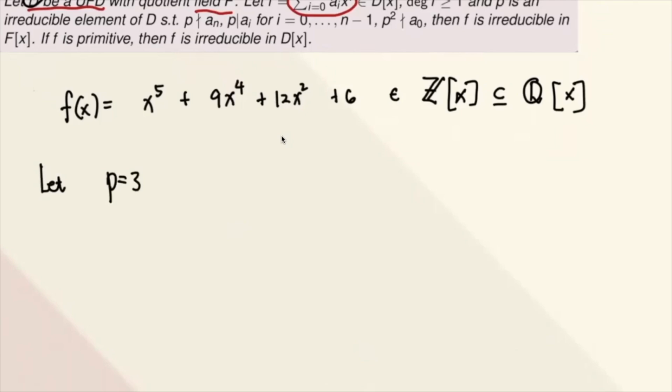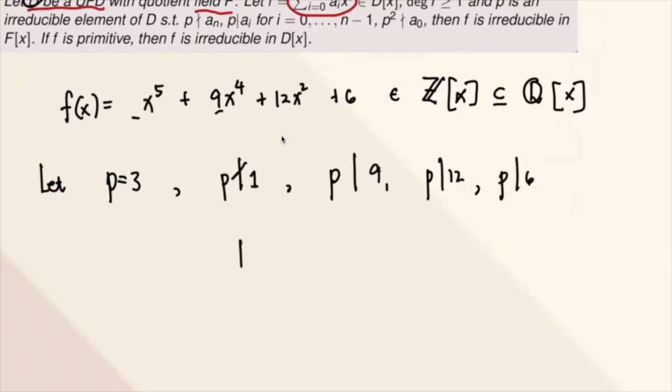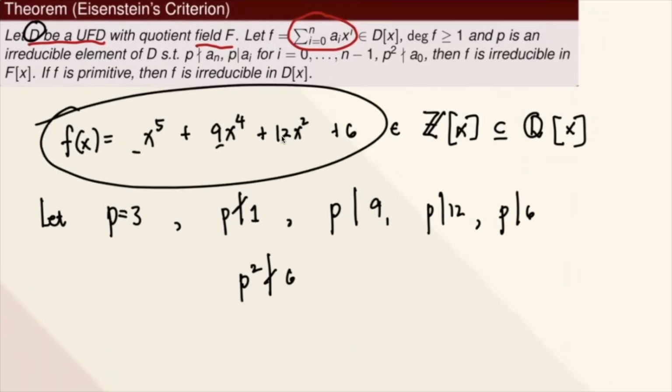P equals 3. So in this case, P here is an irreducible element, of course. So in this case, P does not divide 1. Bali, ito yung first coefficient niya. But P divides 9, P divides 12, and P divides 6. Pero when you square the P, so the square of P is 9, no? So P squared does not divide 6. So therefore, by Eisenstein Criterion, this guy here is irreducible over Q.